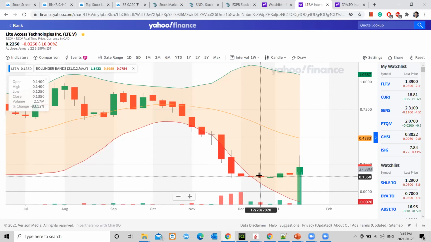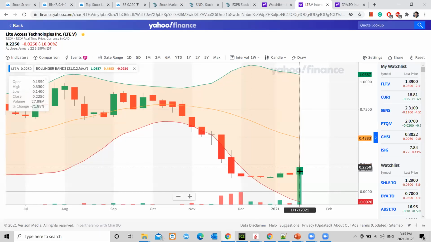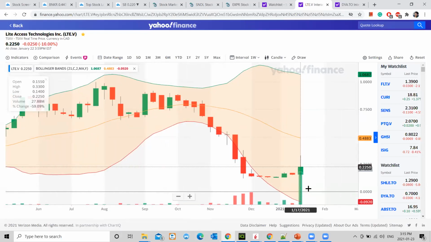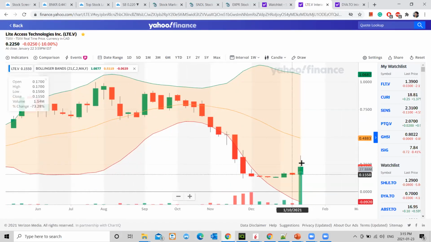And since I bought this 10k at a lower price, very close to this price, when it went up on, is it the 17th, I was in profit way easier. My average was lower than the price it traded at on this day, very easily. So that's one of the strategies which I use. It has worked for me.